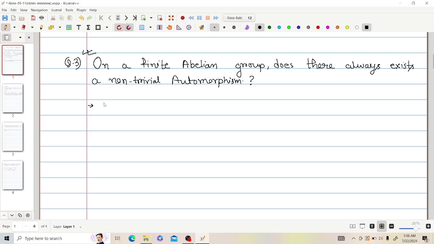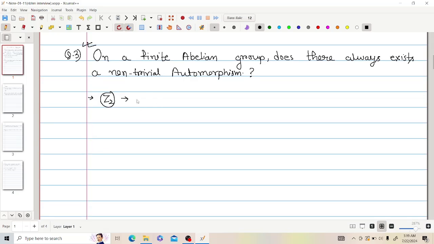I said Z2, obviously. Then on Z2 there is no non-trivial automorphism.